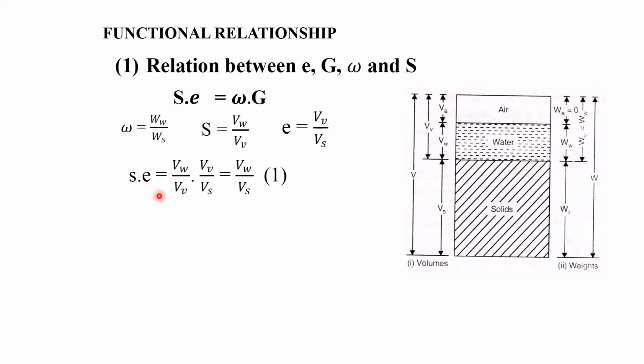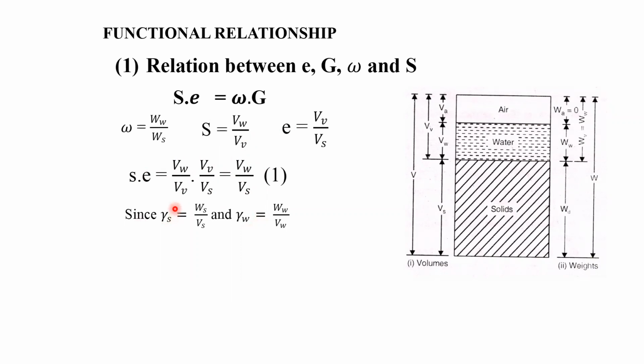So Se, what is the value of S? S is equal to Vw by volume of voids, multiplied by e, which is equal to volume of voids by volume of solid. So what will happen? Volume of voids and volume of voids will cancel, and we get volume of water by volume of solid.